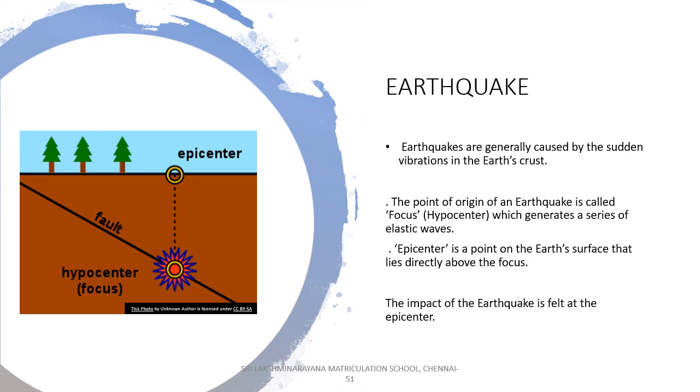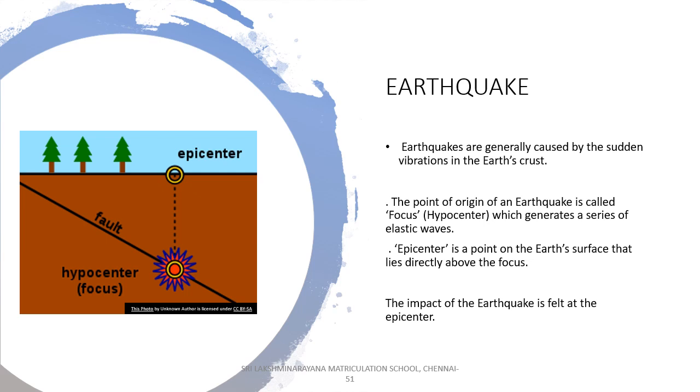Our next topic is earthquake. Earthquakes are generally caused by the sudden vibration of the earth crust, which spreads outward in all directions as waves from the source of disturbance. As you all know, children, what is earthquake? It is a sudden vibration of the earth crust. Suddenly the crust is getting vibrated.